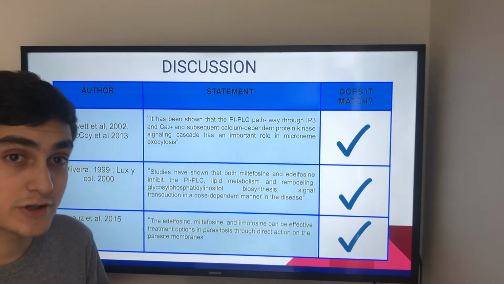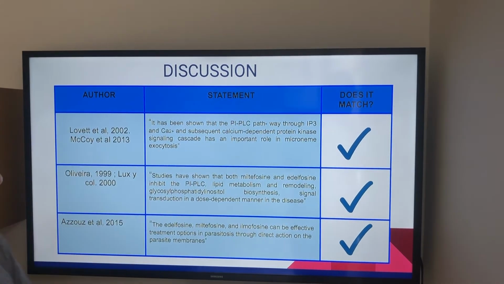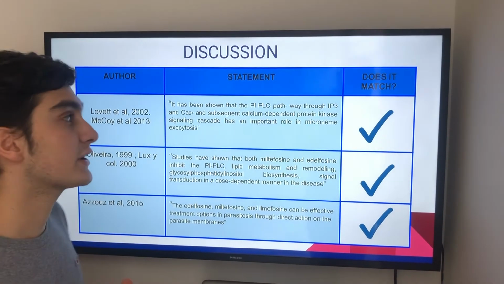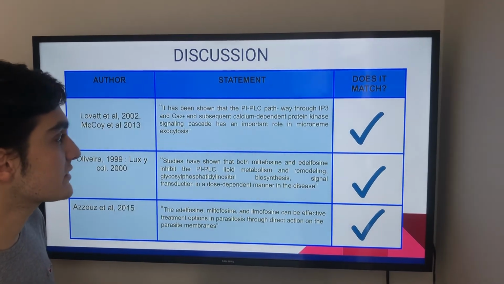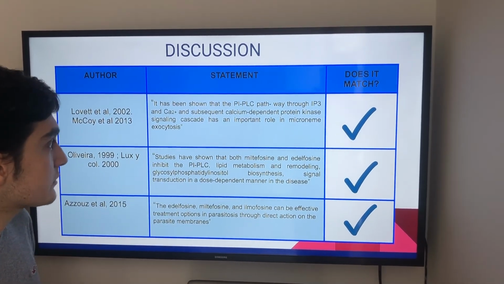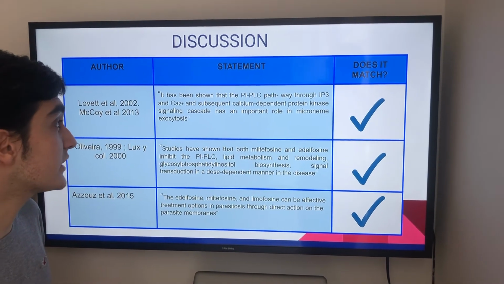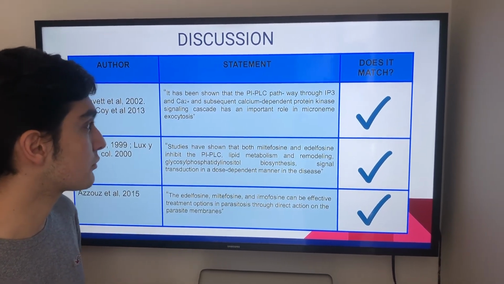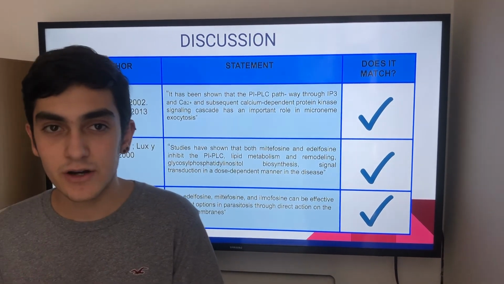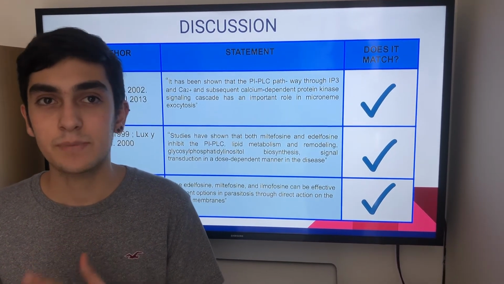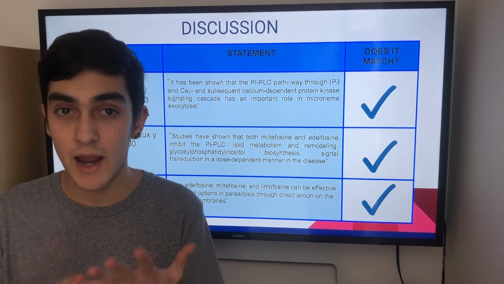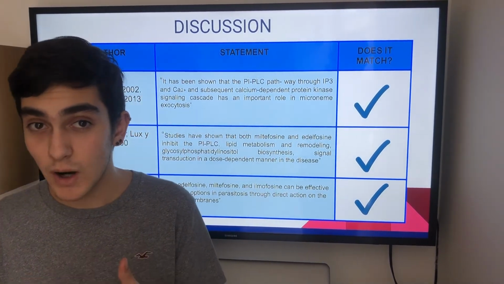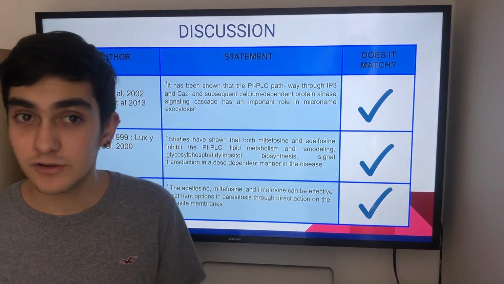The first authors we chose were Lovett and Sibley, and what they said was, open quotations, "It has been shown that the PI-PLC pathway through IP3 and calcium and subsequent calcium-dependent protein kinase signaling cascade has an important role in microneme exocytosis," close quotations. This matches the article because we know that PI-PLC is present in both MIC3 and GRA1 expression, and edelfosine inhibits